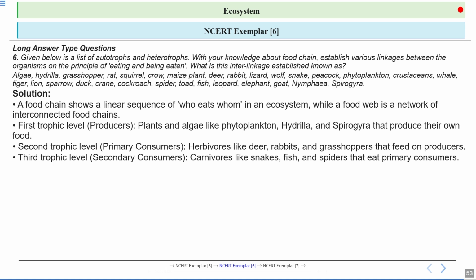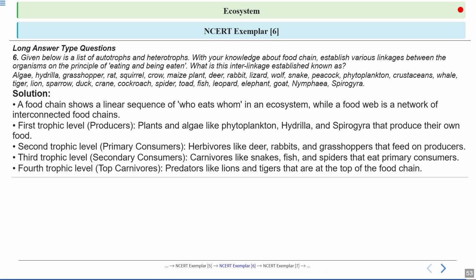These are the carnivores. They eat the herbivores, and they are known as the secondary consumers. So snakes, fish and spiders eat the primary consumers, which are the herbivores. They are also known as secondary consumers. Now the fourth trophic level is occupied by the top carnivores. So predators like lions and tigers occupy the top of the food chain, the fourth trophic level. These lions and tigers don't have a natural predator, and they are the top carnivores.